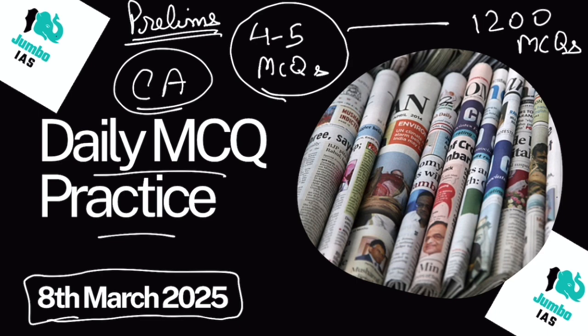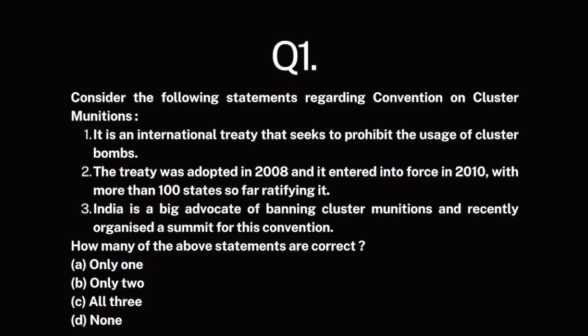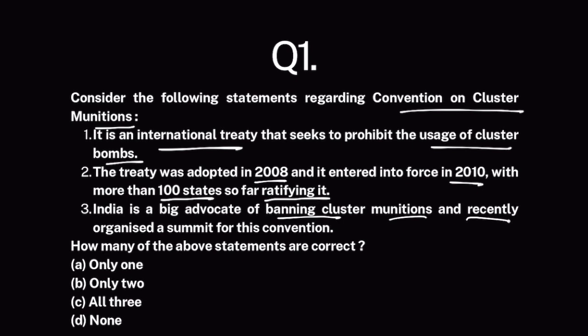Let's begin today's discussion, starting with question number 1. Consider the following statements regarding Convention on Cluster Munitions. It is an international treaty that seeks to prohibit the use of cluster bombs. The treaty was adopted in 2008 and it entered into force in 2010, with more than 100 states so far ratifying it. India is a big advocate of banning cluster munitions and recently organized a summit for this convention.